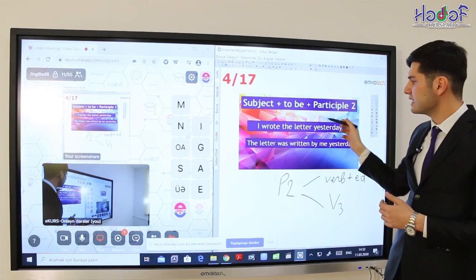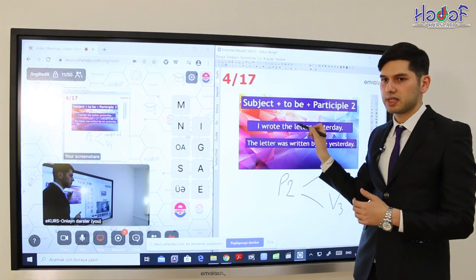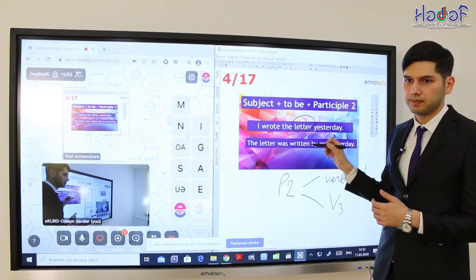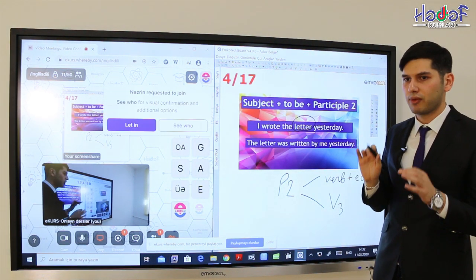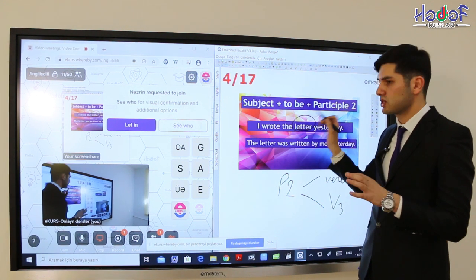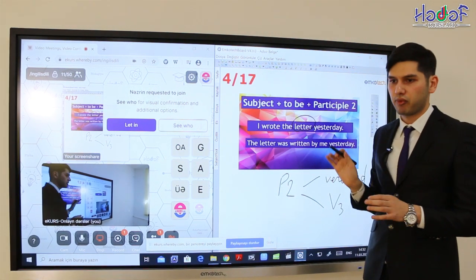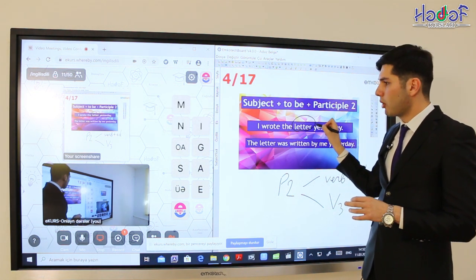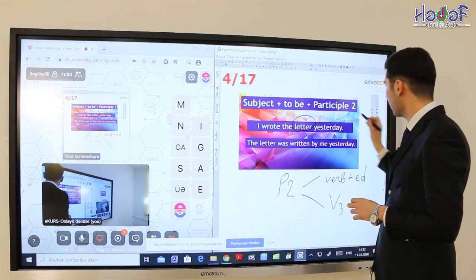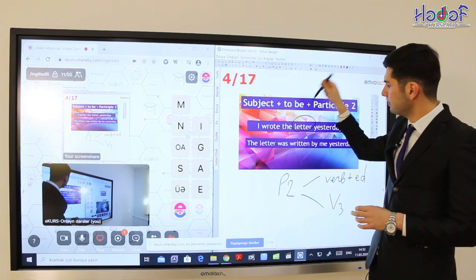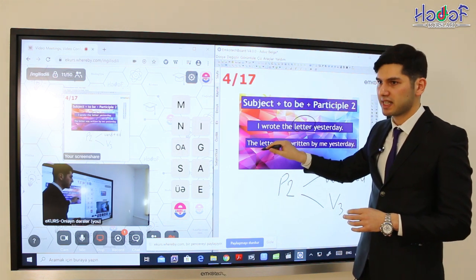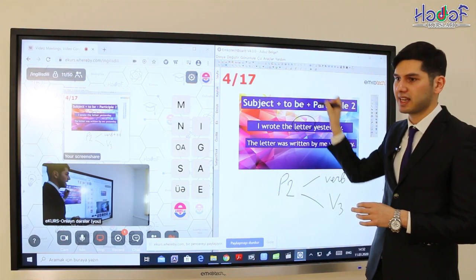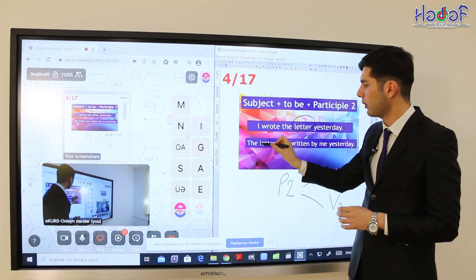В этом случае, если мы хотим это предложение употребить в passive voice, то есть в страдательном залоге, что мы делаем? Сначала мы находим наше дополнение, object. Firstly, the first step of forming the passive voice: we have to find the object. So, I is the subject, wrote is the predicate, and the letter is the object. After, we have to convert our object into the subject of the passive voice. So, our passive voice sentence starts with the object of the active voice. That's why our sentence starts with the letter.